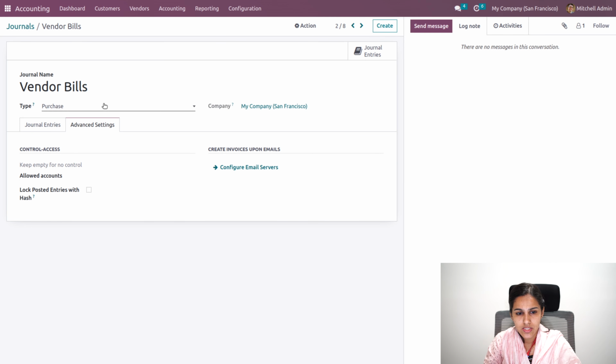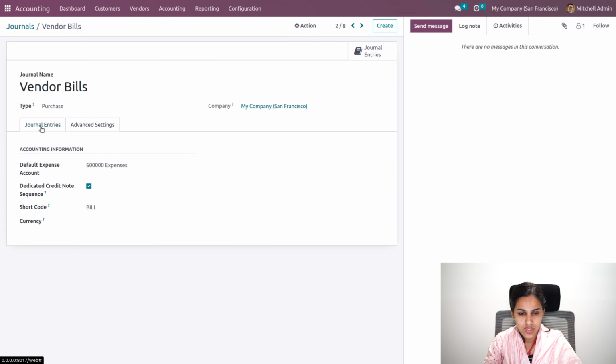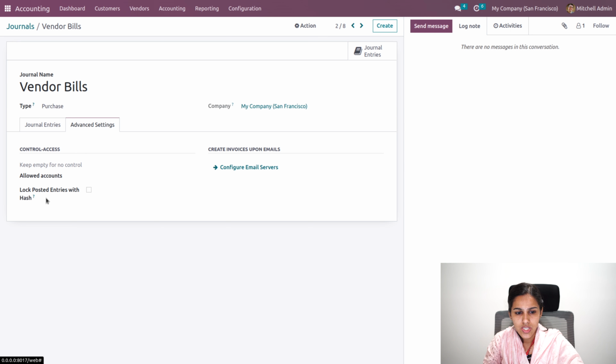All the purchase related transactions will be recorded under the purchase type journal, and here you can add the accounting information like expenses, that is the default expense account. So when we use this journal entry, this expense account will be taken into account, and also we'll be having a dedicated credit note sequence in order to avoid the same sequence for your bill and your reverse bill. So we'll be having the access control, and we'll be able to log the posted entries using log posted entries with hash.